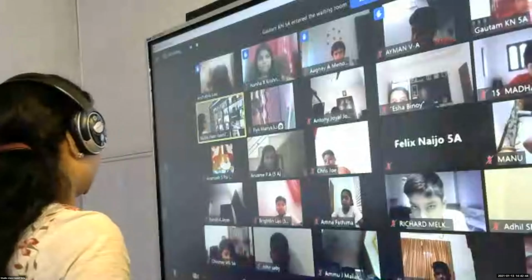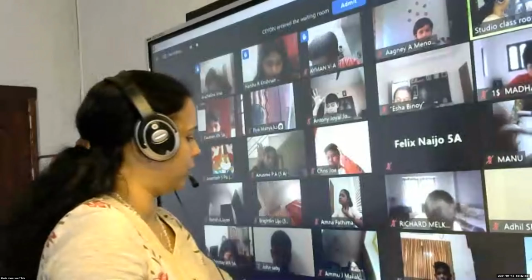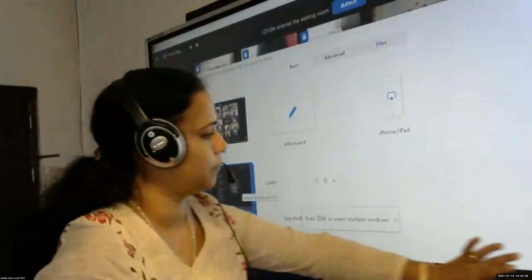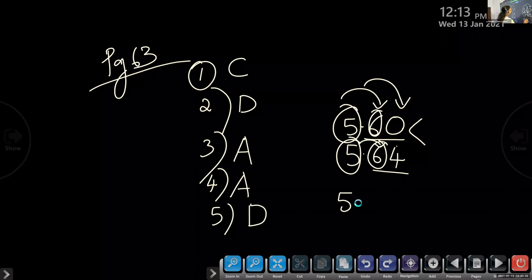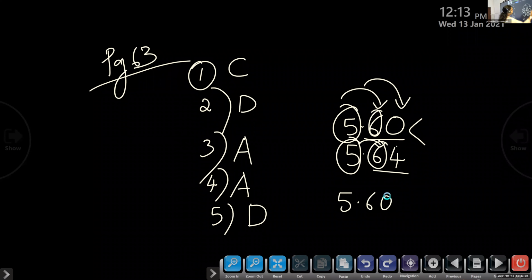So find out which option is correct. I will ask one by one. No need to say the answer together. Harsha, tell me which option is correct. The question is 5.60 and 5.64.